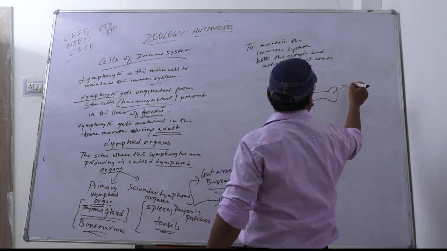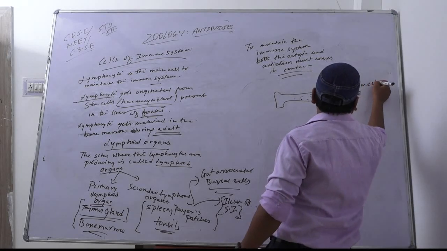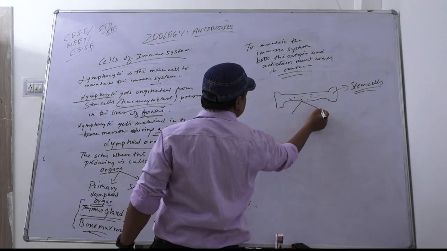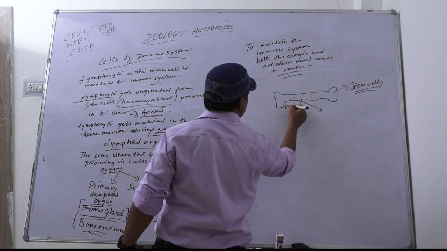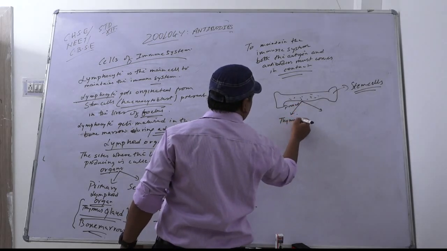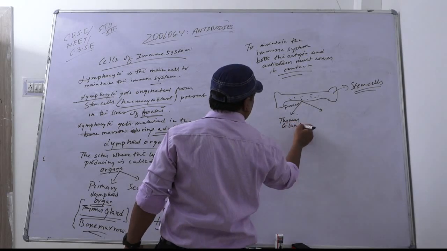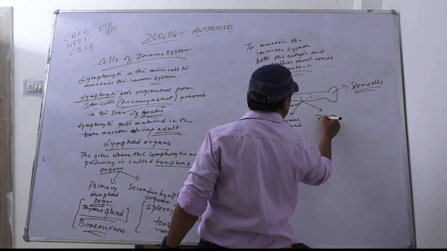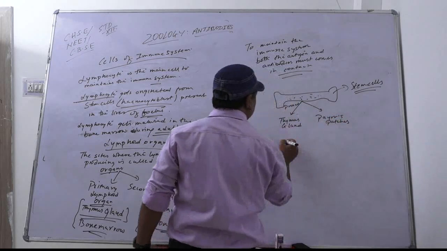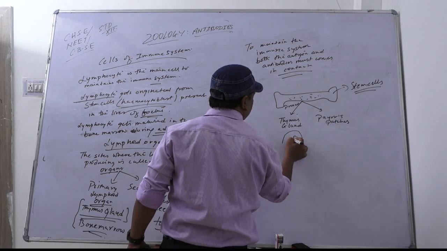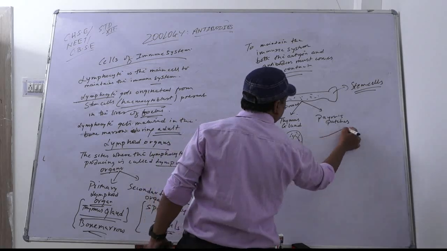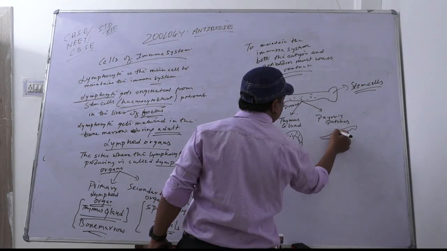Your stem cells are present in bone marrow. Now, processing. Thymus gland, and here is Peyer's patches. This is the structure of thymus gland. And this is the structure of the Peyer's patches.